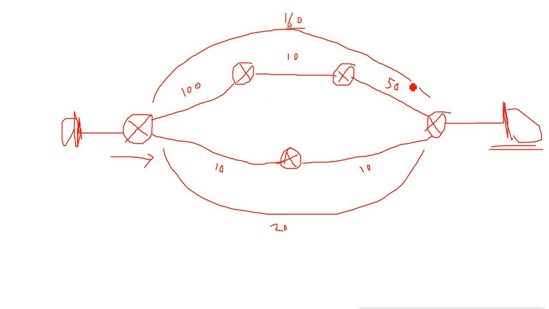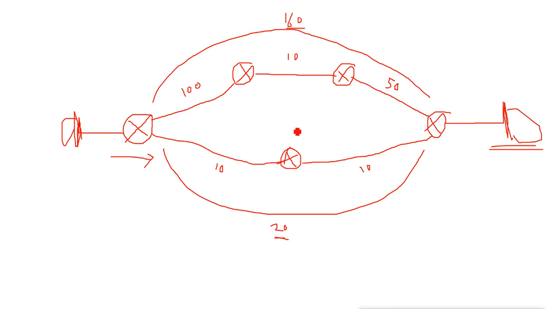Now if you are using RIP, no matter what the bandwidth is here, it will still go from the shortest side. It will still take this 20 Mbps side. Why? Because it is having fewer hop counts. It does not care about the bandwidth, even if the bandwidth is slow, but still it will take this path. But in OSPF, it checks the status of the link, and that is why it is called link state.